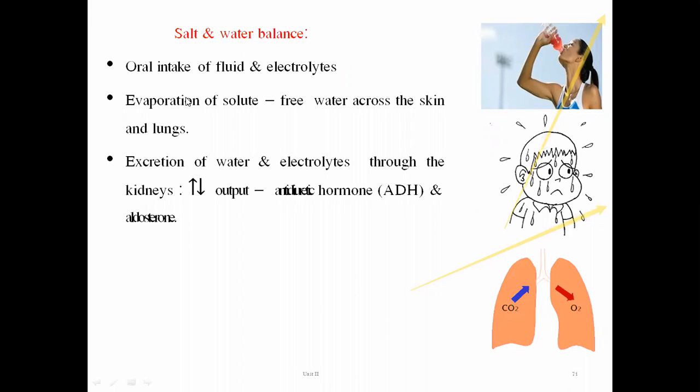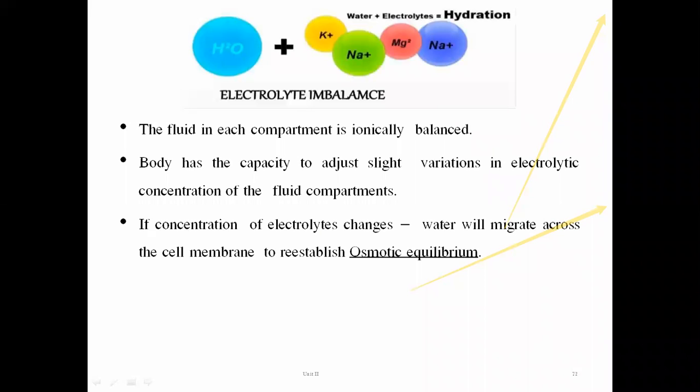Now, a situation will occur in which there is evaporation of free water across the skin and lungs. This also results in loss of electrolytes and physiological ion balance in our body. There is also excretion of water and electrolytes by the kidney, that is an increase in the output of urine and aldosterone. So, to overcome all these situations, we have to maintain the water and electrolyte balance in our body, to keep the cells hydrated and maintain the normal environment of the body cell. The fluid in each compartment is ionically balanced.